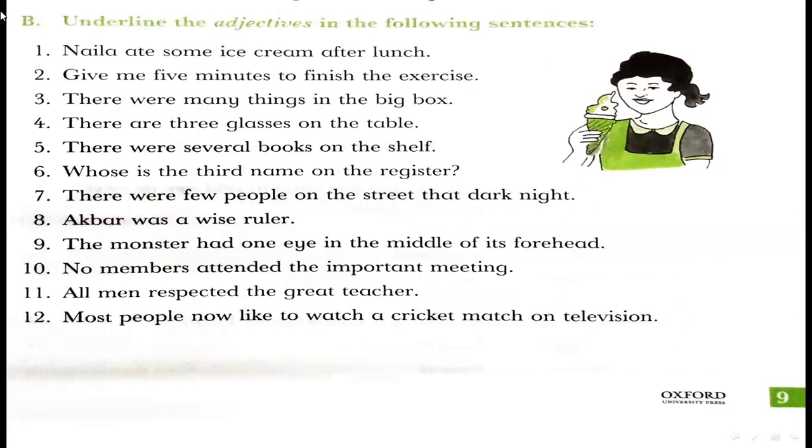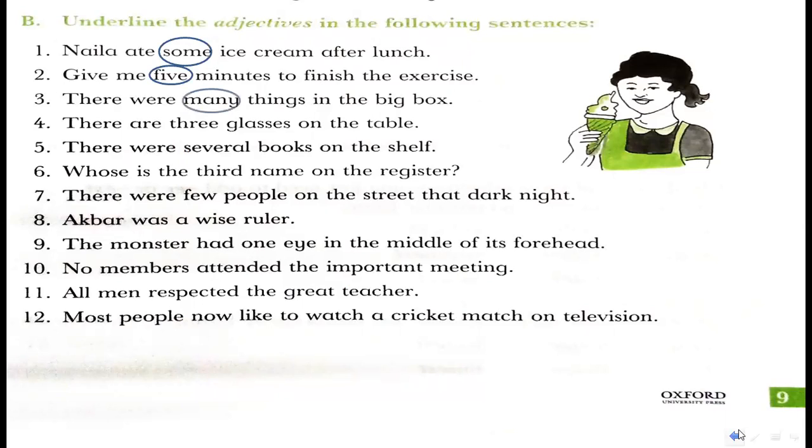Exercise number B, underline the adjectives in the following sentence. First one, Naila adds some ice cream after lunch. So some is adjective. Second is give me 5 minutes to finish the exercise. 5 is adjective. Number 3, there were many things in the big box.